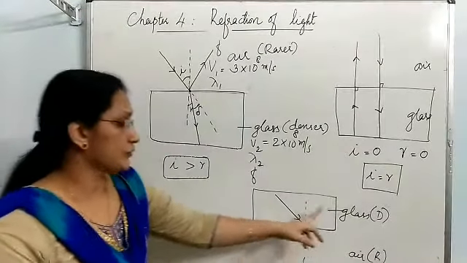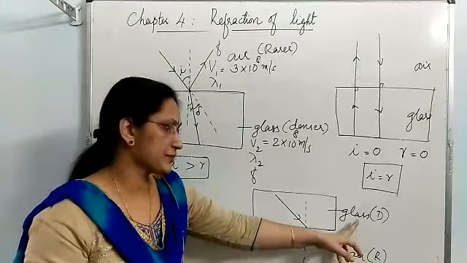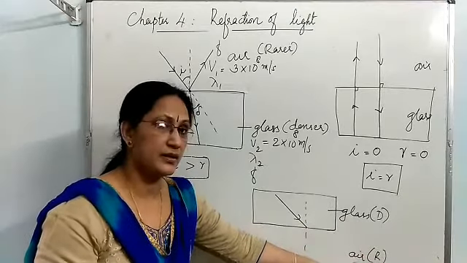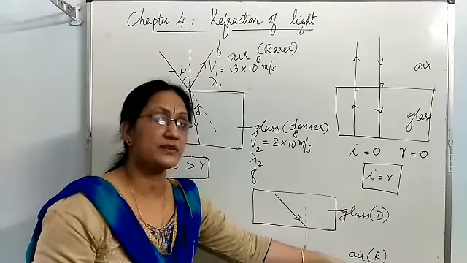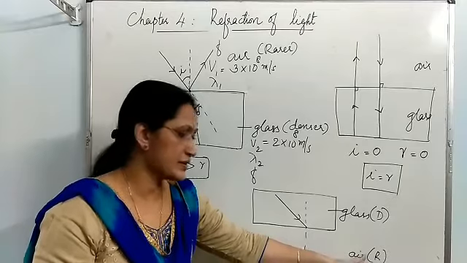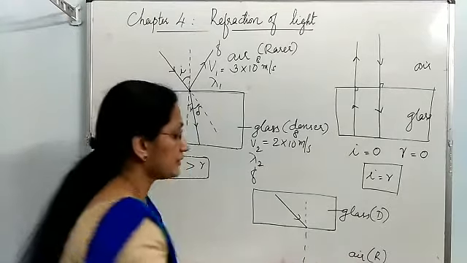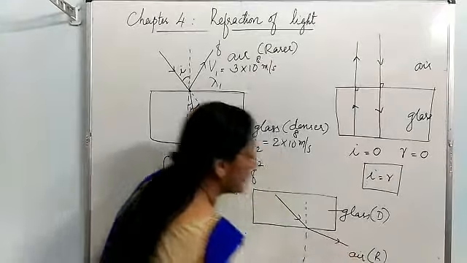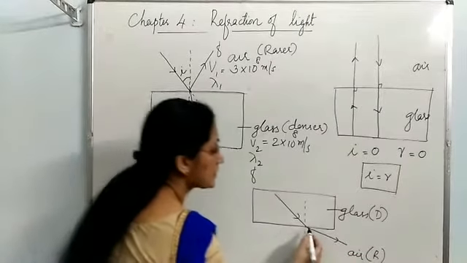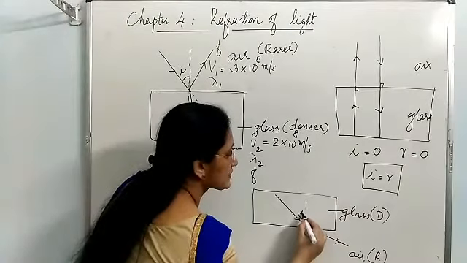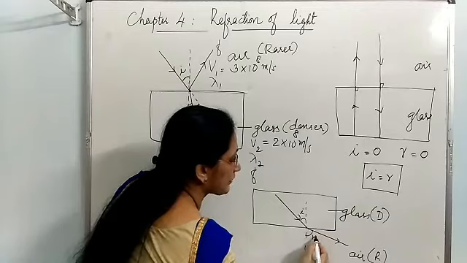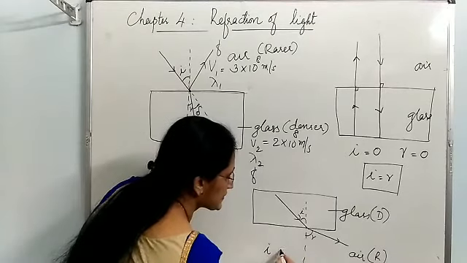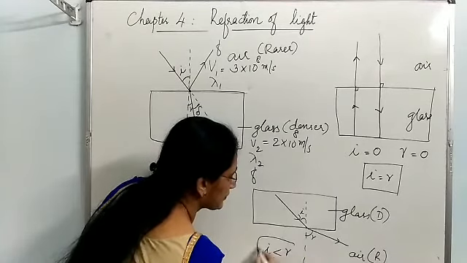if you compare the speed of light in glass and air, in air light travels with more speed, which means this is rarer medium. In this case, the ray will deviate away from the normal. That means, look at the angle of incidence and angle of refraction. Here angle of incidence is less than angle of refraction.